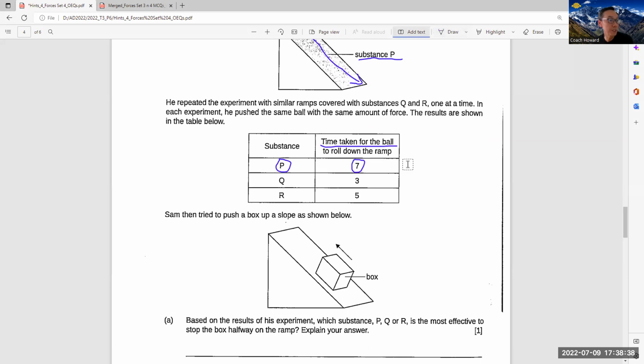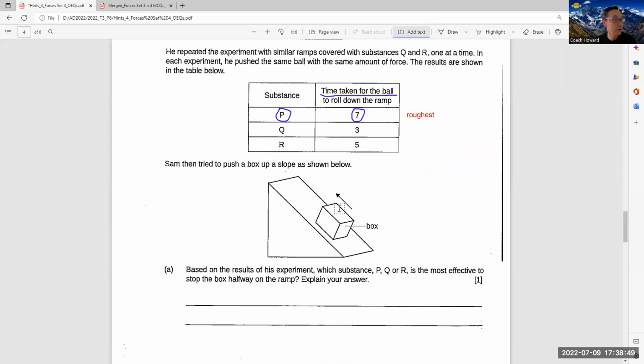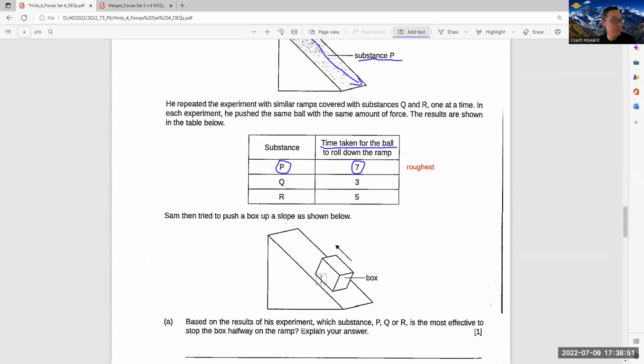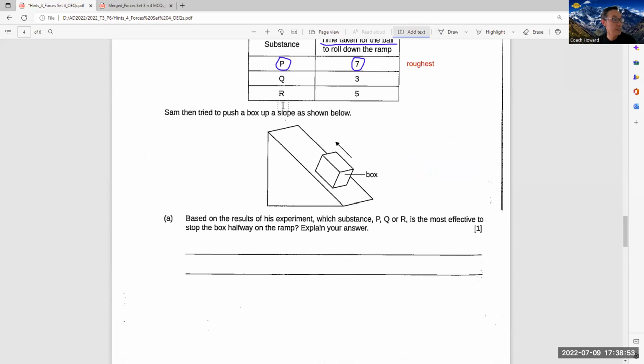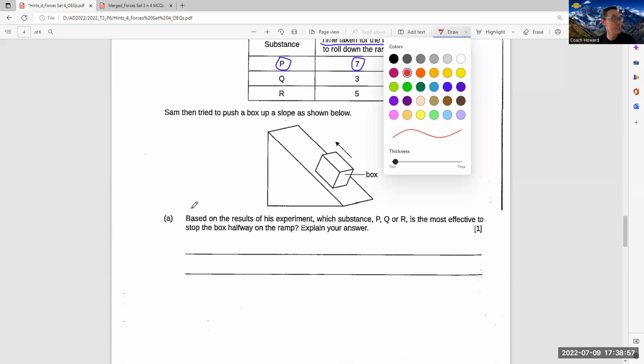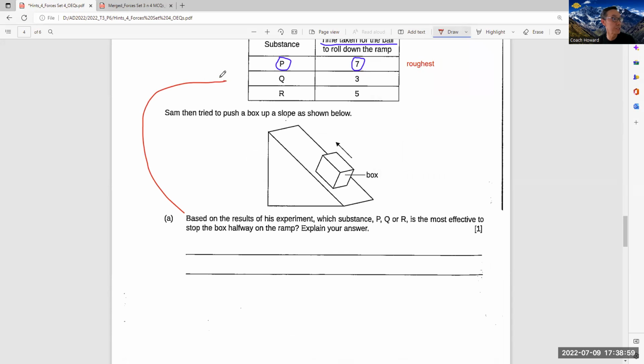So maybe you can annotate here. So this is the roughest. Okay, roughest. And then Q is the smoothest. Okay, now reverse. This is roll down. Now it's push up. Can you see? So it's based on the result of the experiment. So in other words, your answer from here need to base on these results.